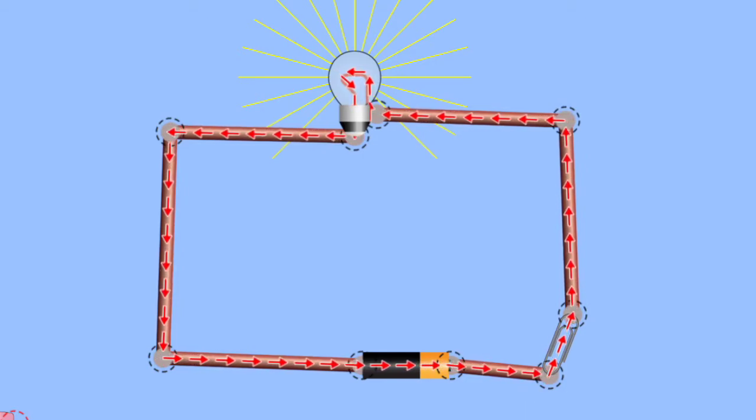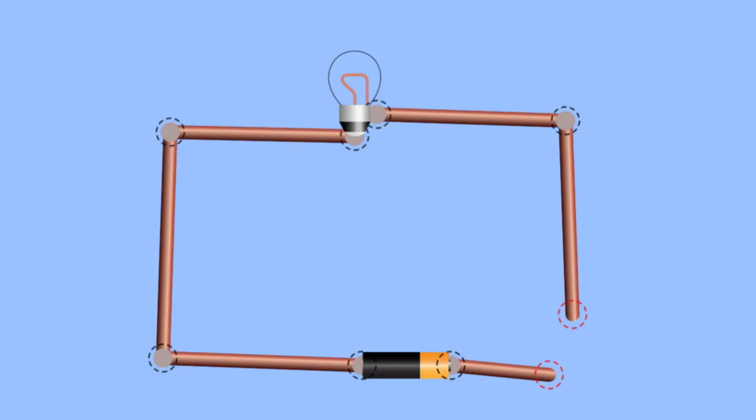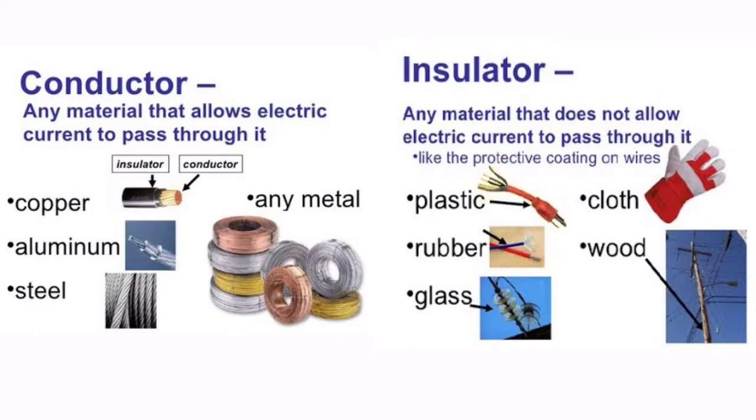Now take an eraser and connect the two ends of the wire with the eraser. Can you notice now? Current is not flowing through the circuit. There are certain substances which allow electricity to pass through them. These substances are called conductors. Electricity can easily flow from one point to another in the conductors.